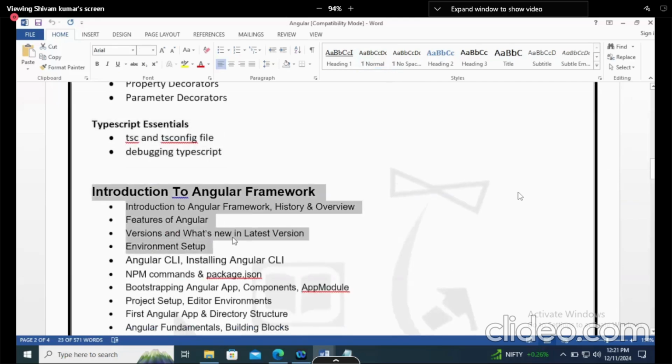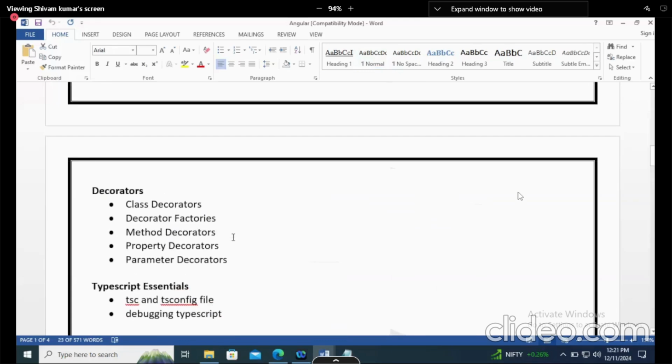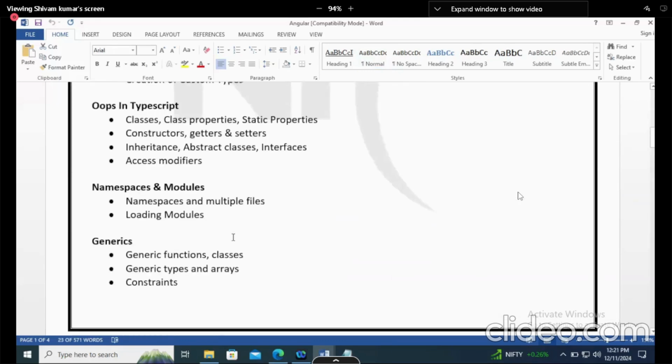So, not in this week, but next week, definitely we will start our Angular, because the first 15 days are allotted for TypeScript only. So be ready for that. And today is our, I think, ninth class, Wednesday, right? So we are going good. Within 6-7 days, we'll complete TypeScript.